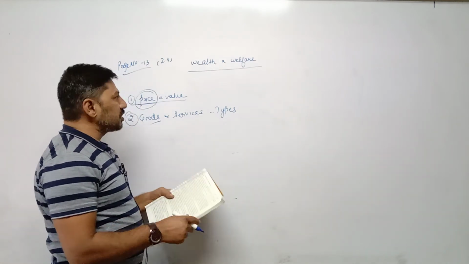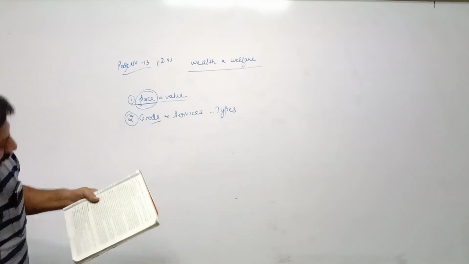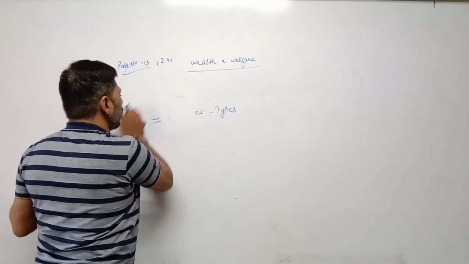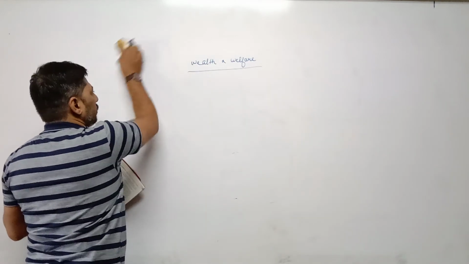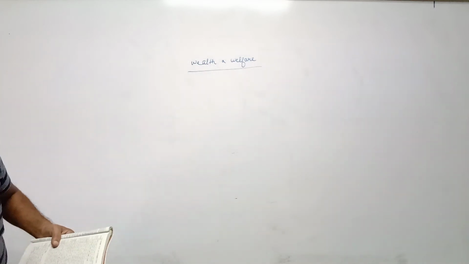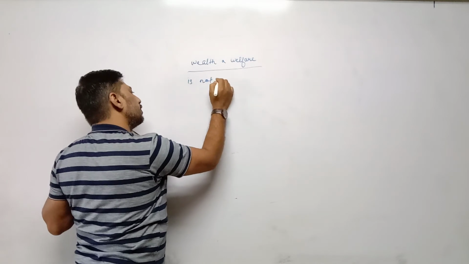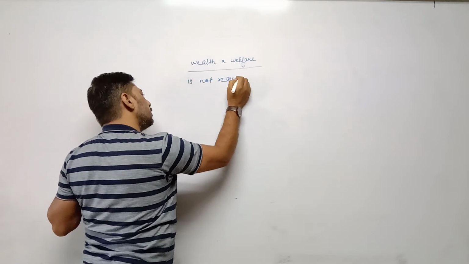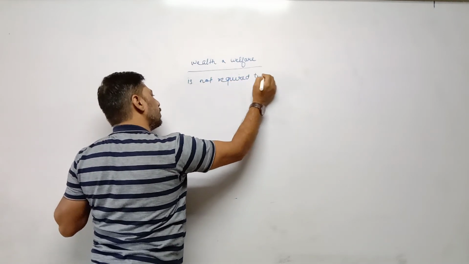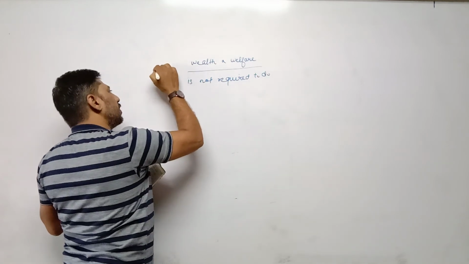Third topic is on page number 13. Wealth and welfare is not required to do. Page number 13.